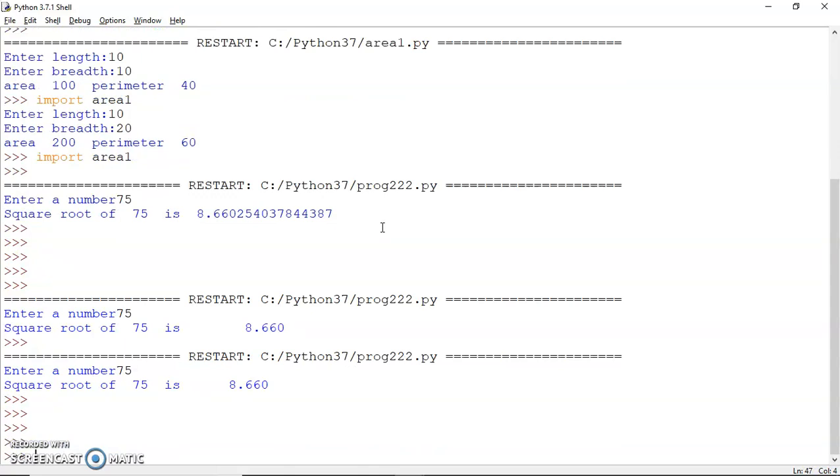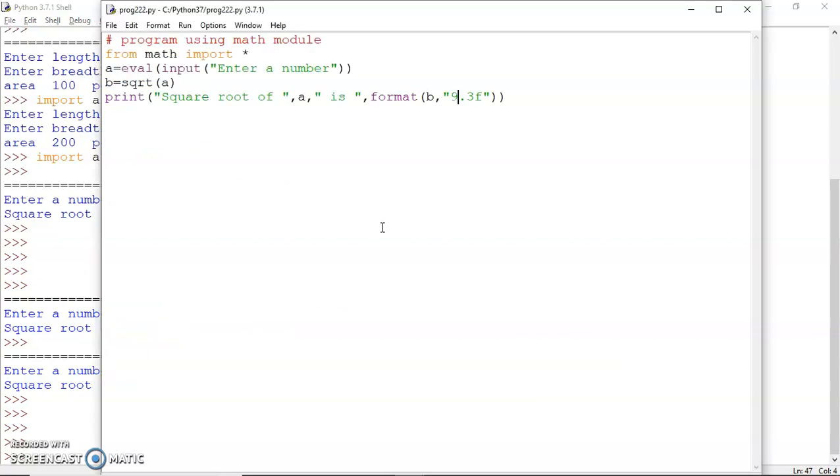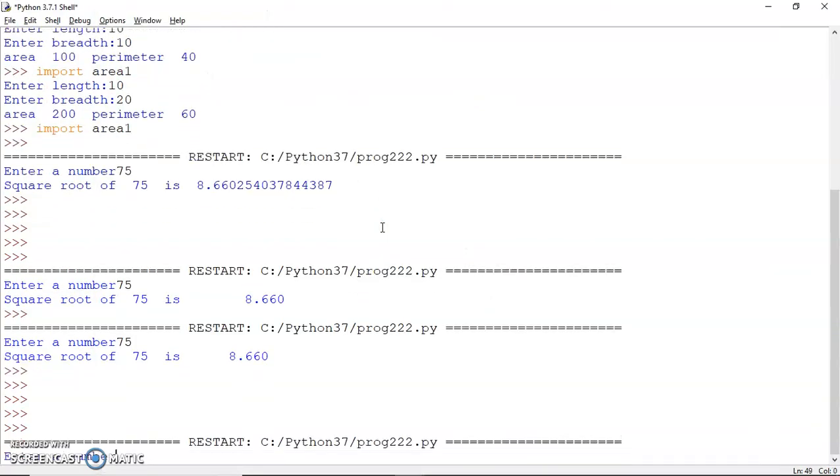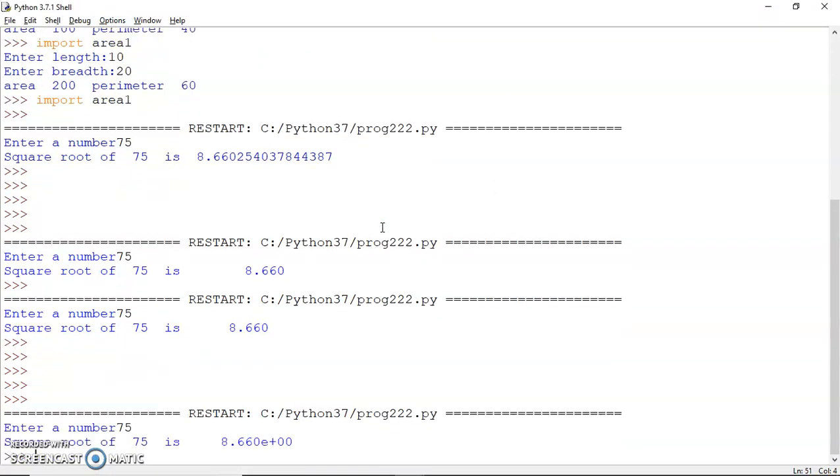You can also give it an exponential format. Okay, let's try an exponential format. Say 12.3e. Let's see how it behaves with this. So let me give the number again as 75. So you see that this has now come as 8.66 into 10 raised to power 0. So that is how you can use scientific notation in Python formatting.